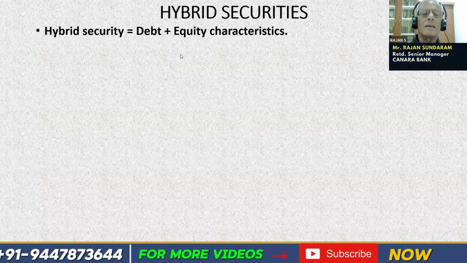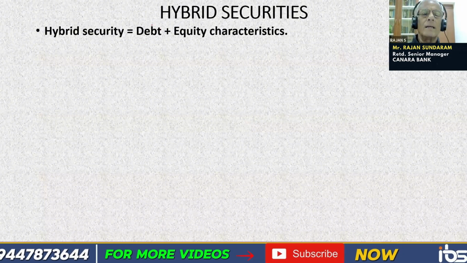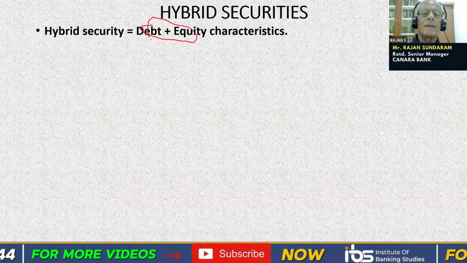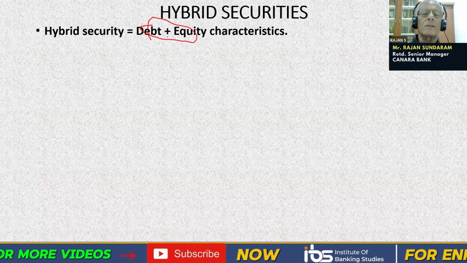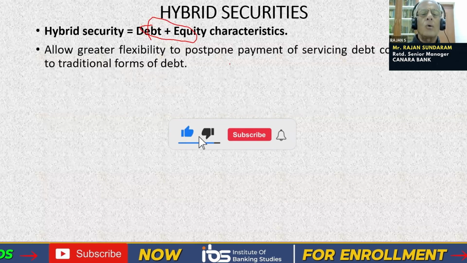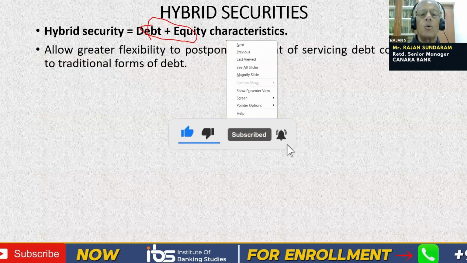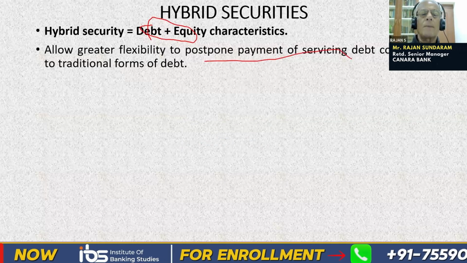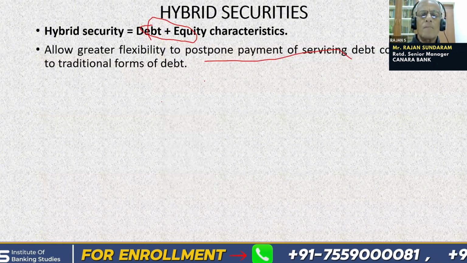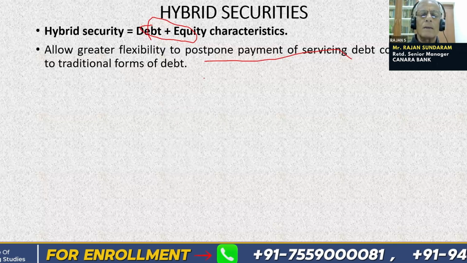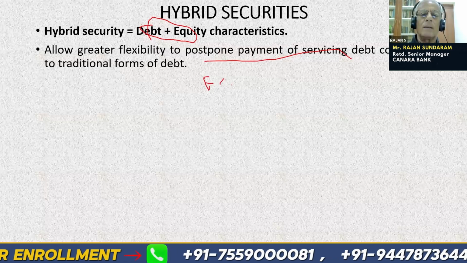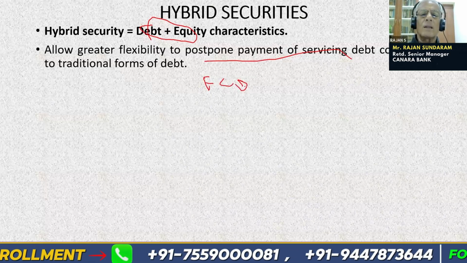Here in finance, debt and equity are two types of finances. A hybrid security is a security having the characteristics of debt as well as equity. It allows greater flexibility to postpone payment of servicing debt compared to traditional forms of debt. For example, let us say a convertible debenture is there, either a fully convertible debenture or a partly convertible debenture. We are going to discuss all this here.